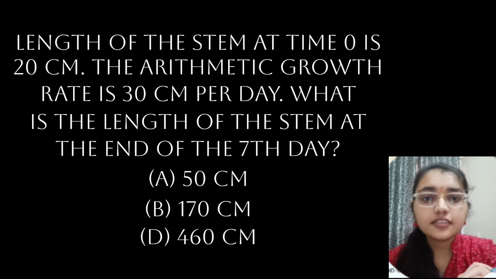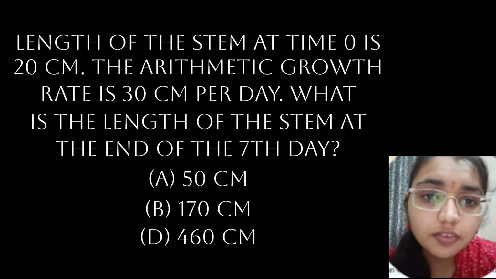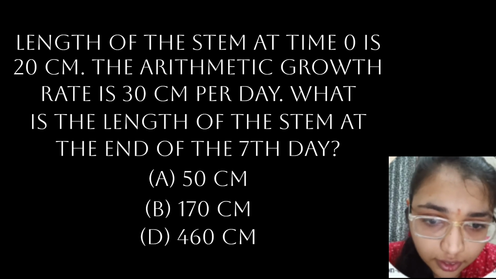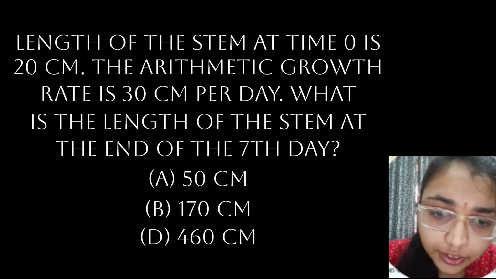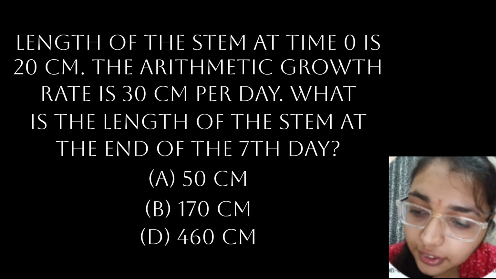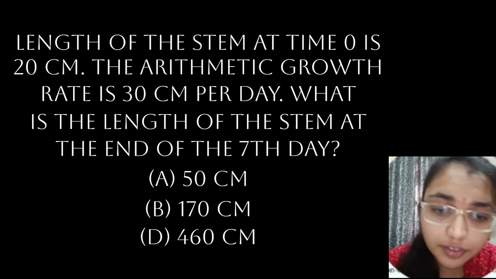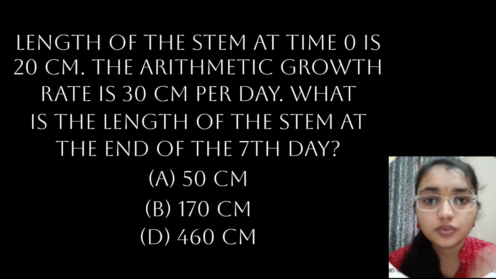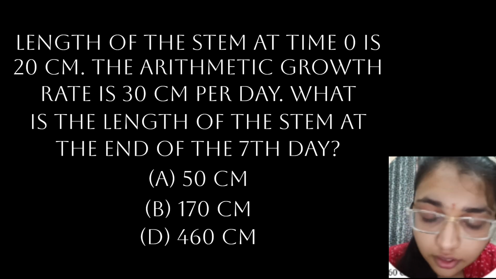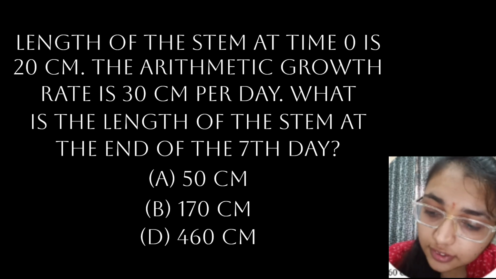So the formula is: length is equal to 20, the initial length, plus, in bracket, 30, the growth rate, into 7, the number of days. So 20 plus 30 into 7. What do we get? L7 is 20 plus 30 into 7, that is 210, which comes out to be 230 centimeters.